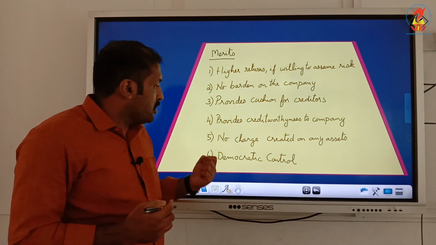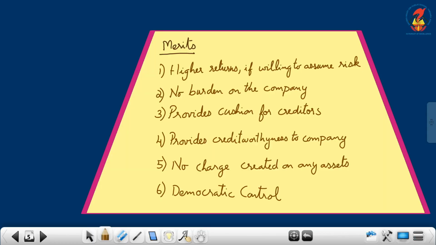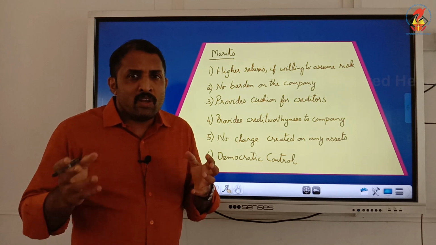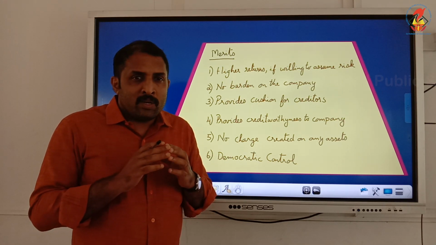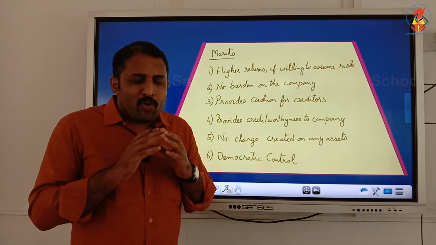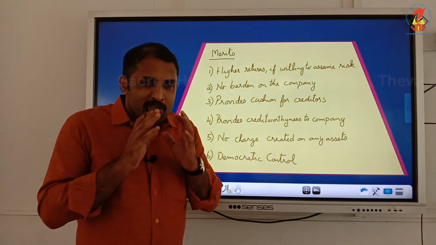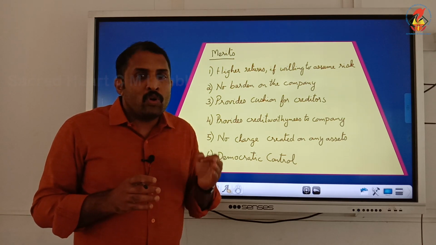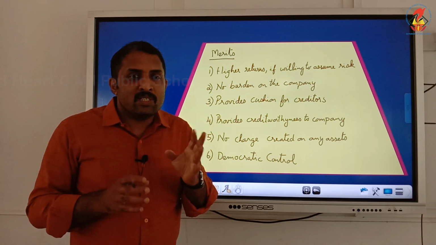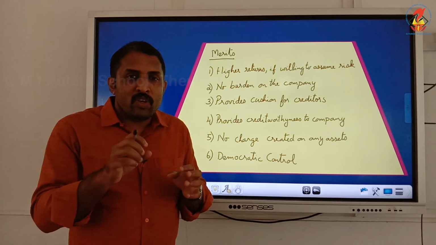Fifth one is no charge created on any assets. No assets are given as collateral security for loans or any kind of financial fundraising from financial institutions. No charge is created on any of the assets on purchase of equity shares.